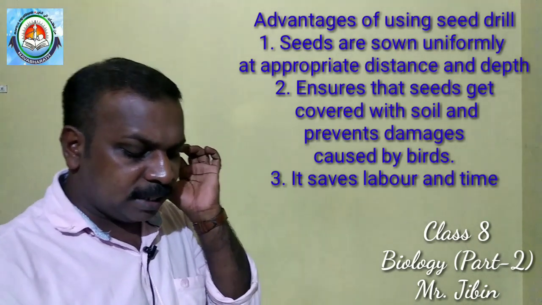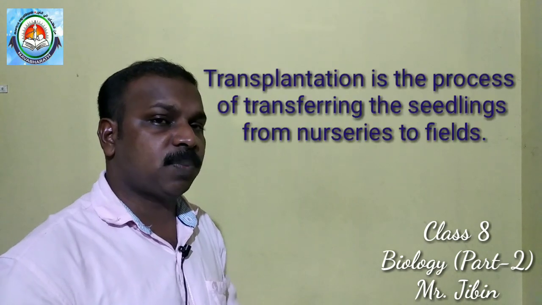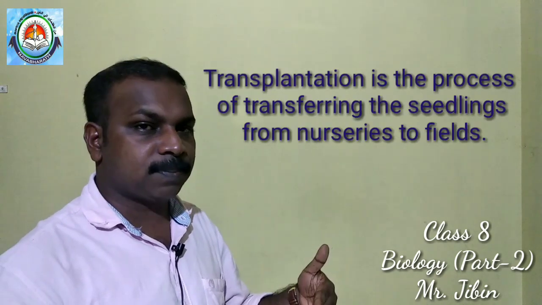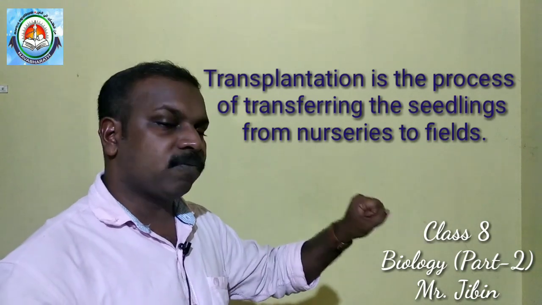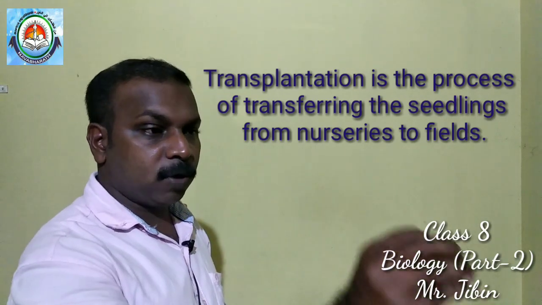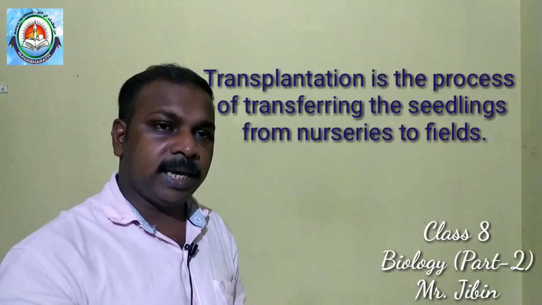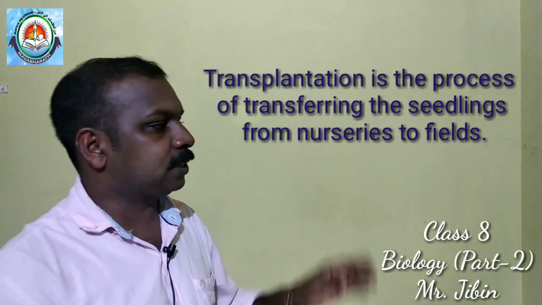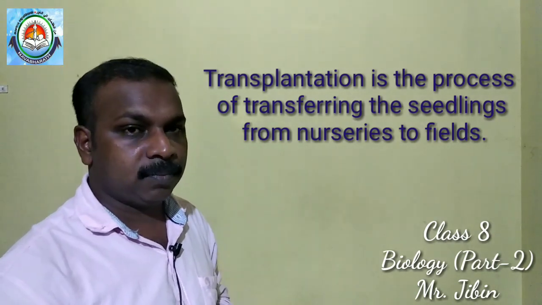The second one is the seed drill, which we have already discussed. The next thing is transplantation. What is the meaning of transplantation? You already know that transplantation means taking something from one place and placing it in another place. Here, transplantation means growing seeds in nurseries.